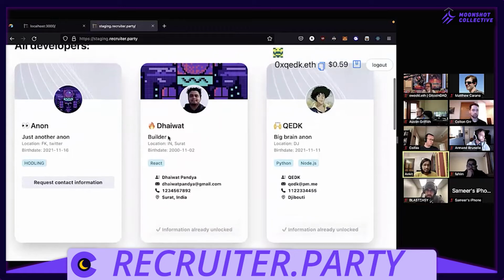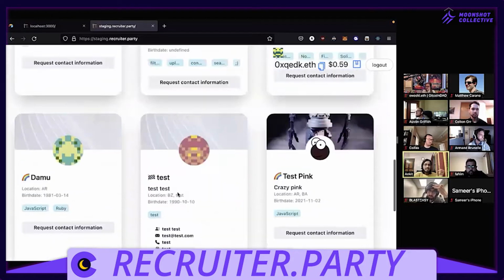Just to give you a comparison, this is a profile of someone who I have not unlocked, and this is how it looks, right? We cannot access their data or anything. And then this is Daiwat, who is a dev working with us, and he's already granted me access to his profile. So now I can access his name, his personal email, phone number, whatever, right?